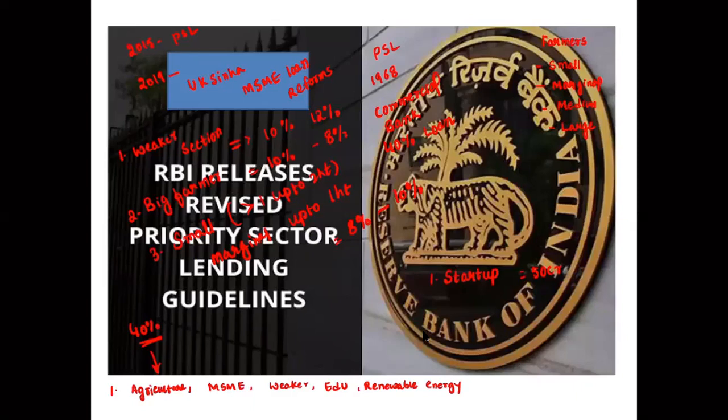And also renewable energy, the loan amount has been increased up to 30 crores of rupees. Previously it was 15 crores. And also in healthcare projects, it has increased to 10 crores of rupees. This is the thing. Now the question is, which types of banks, what reforms have been brought for the banks itself?